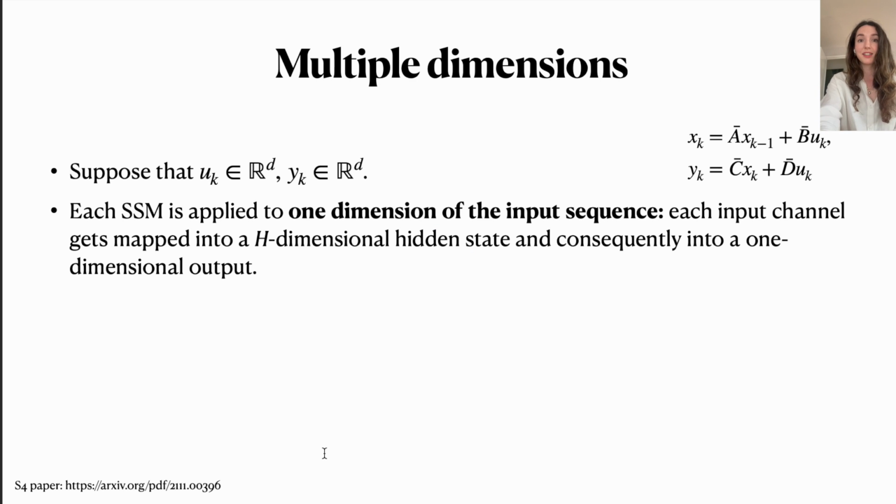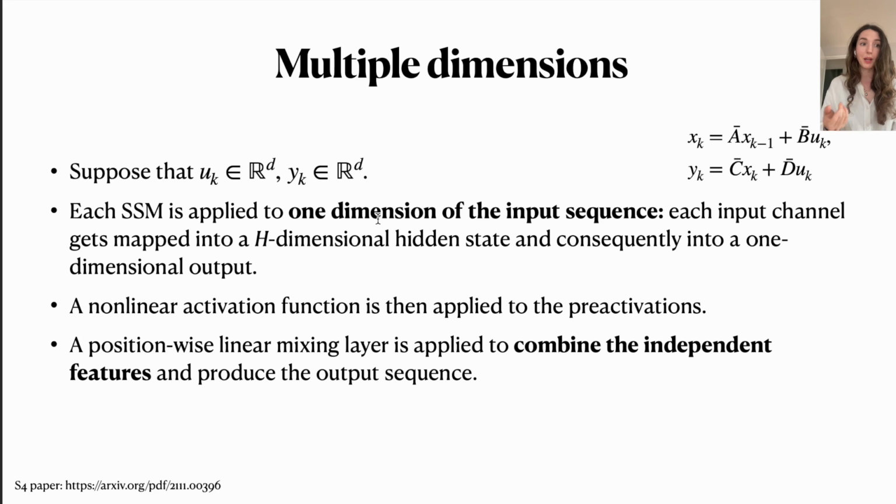Okay, so first things first, how do we process multiple dimensions? Basically, we do the following. We apply an SSM to each dimension of the input independently. So each input dimension gets mapped into an H-dimensional hidden state and consequently also gets mapped into a one-dimensional output. We apply a nonlinear activation function to this.